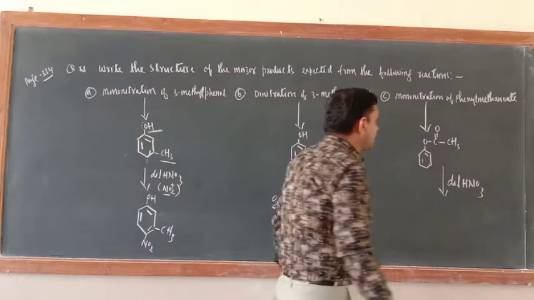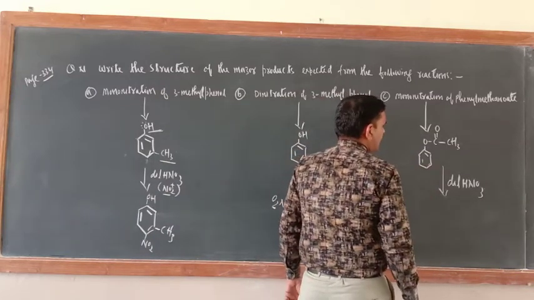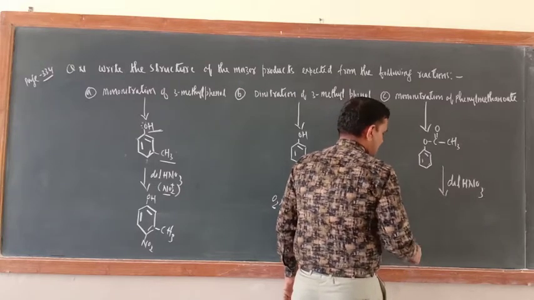Now this is the mononitration of phenyl methanoate. An ester group is there. Ester group. Okay, just see here.